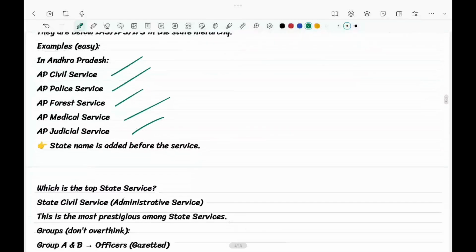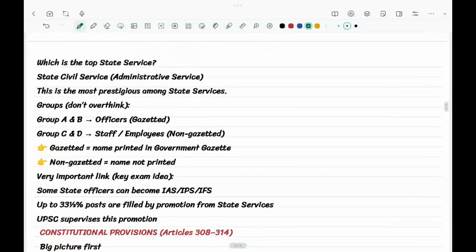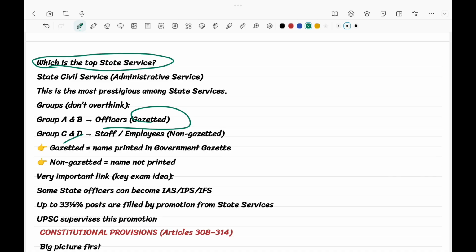The state name is added before the service. Group A and B officers are gazetted officers, and group C and D are non-gazetted officers. That means the gazetted officers are like the boss, and the others work under them.